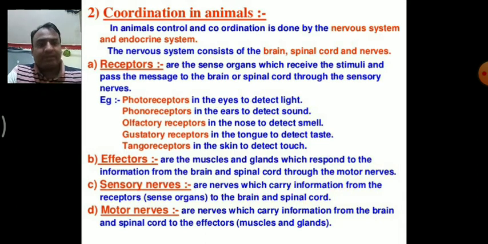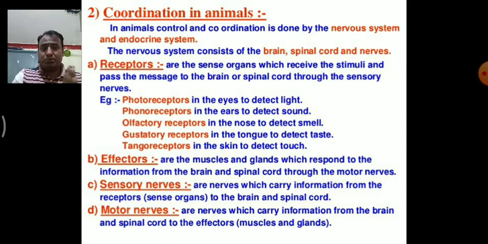Effectors are the muscles and glands which respond to the information from the brain and spinal cord through the motor nerves. Sensory nerves are the nerves which carry information from the receptors to the brain and spinal cord. Motor nerves are the nerves which carry information from the brain and spinal cord to the effectors.